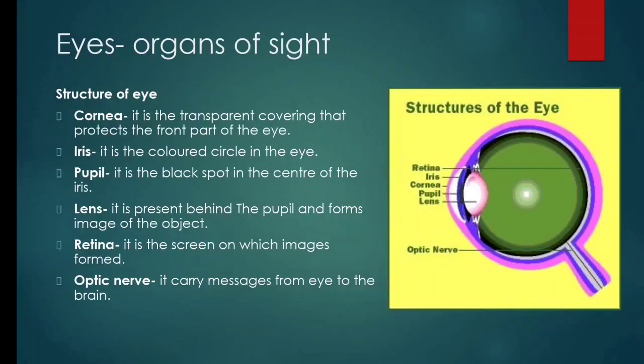Next part is lens. Lens is present behind the pupil and it helps to form the image of any object. Now next part is retina. Retina is that screen on which the images are being formed. Last part is optic nerve. Optic nerve helps to carry messages from the eye to the brain. It is a kind of sensory nerve.